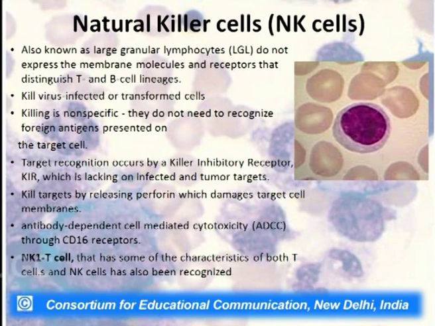Now, natural killer cells actually have two types of receptors, the KIR receptor and the CAR receptor. The KIR is the killer inhibitory receptor, while the CAR is the killing activator receptor. Now, target recognition occurs by the killer inhibitory receptor, which is lacking on the infected or tumor targets. Now, what happens?